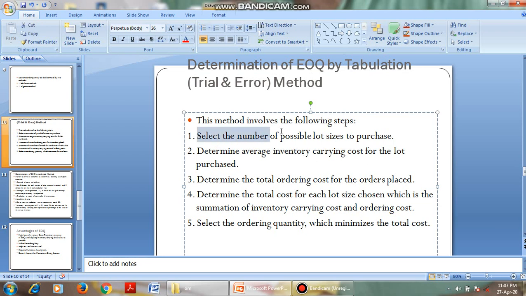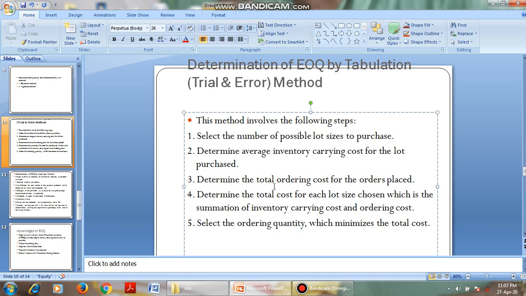Select the number of possible lot sizes to purchase. That is, how many lots you have to purchase, you have to select. Determine the average inventory carrying cost for the lots purchased. For example, the first step, you have to purchase 10 lots. What is the cost for carrying these 10 lots?